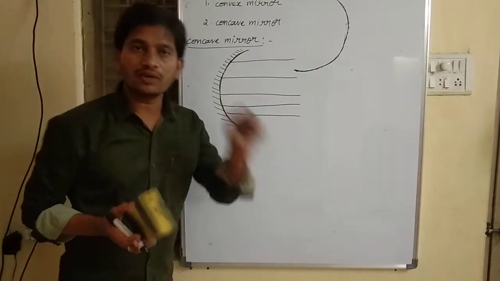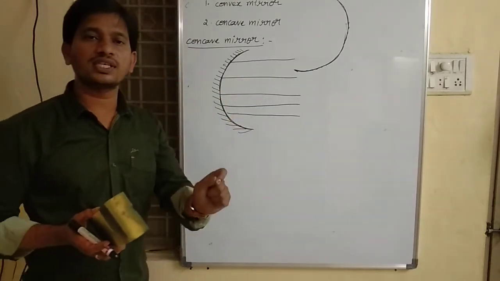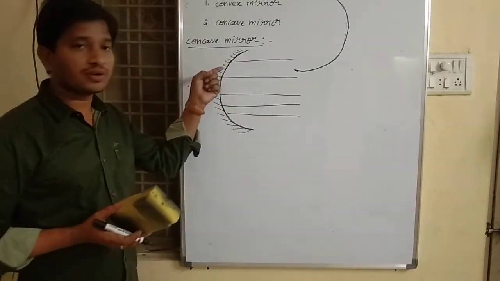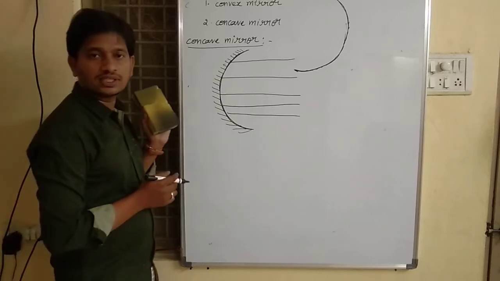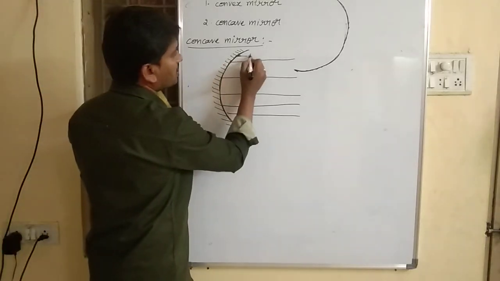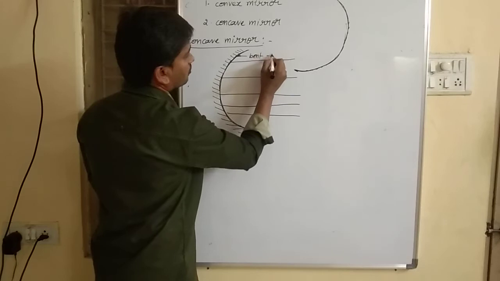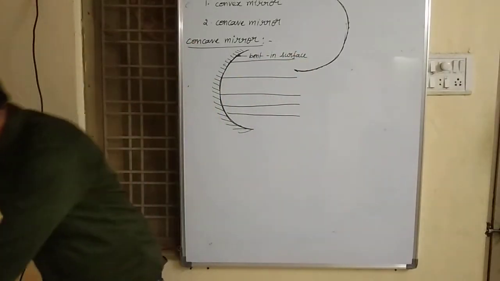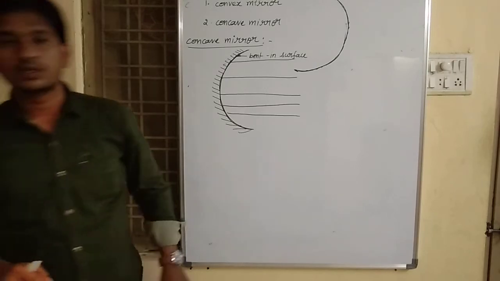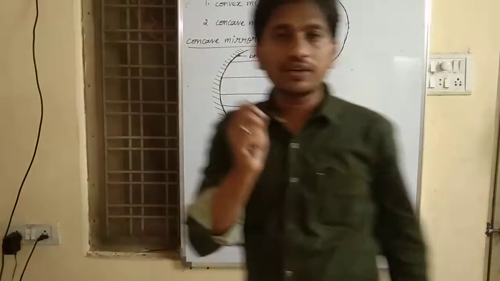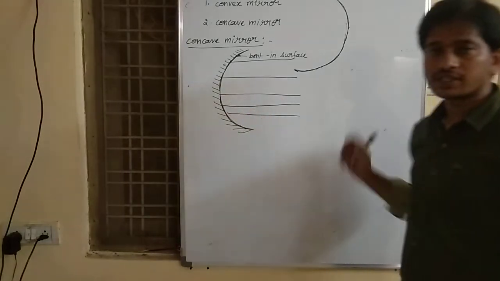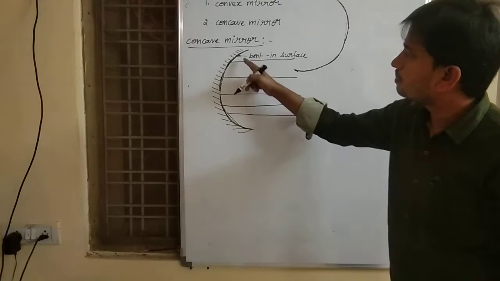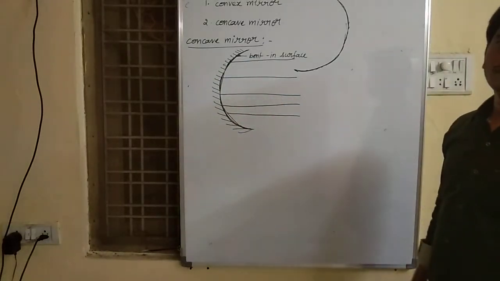A concave mirror is the mirror whose reflecting surface is bending, whose reflecting surface is a concave surface. This is the bending surface. I mean reflection of light takes place at the concave surface. This is our concave surface.